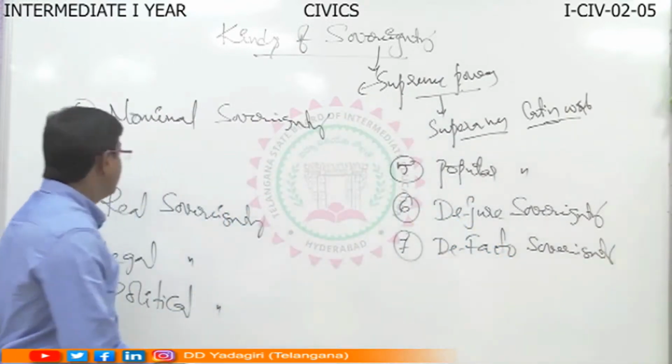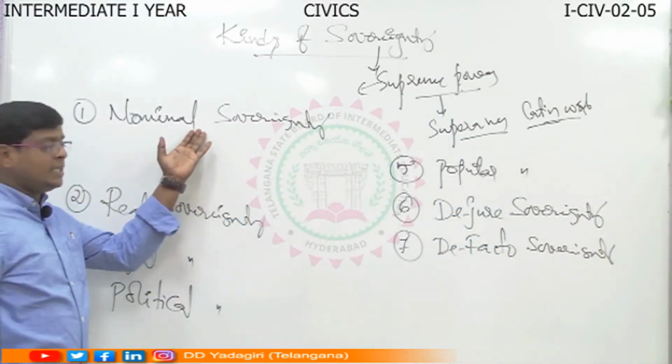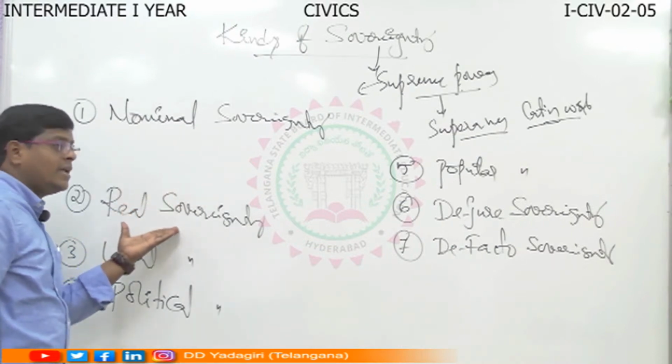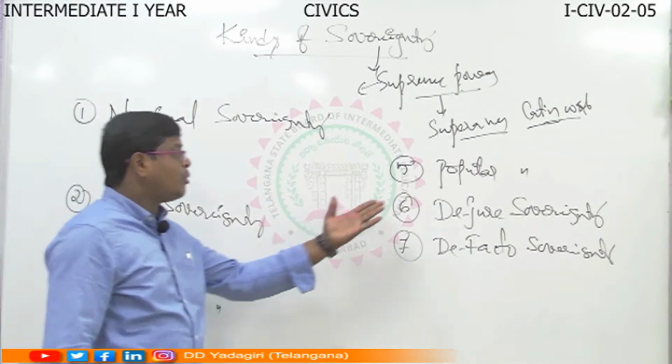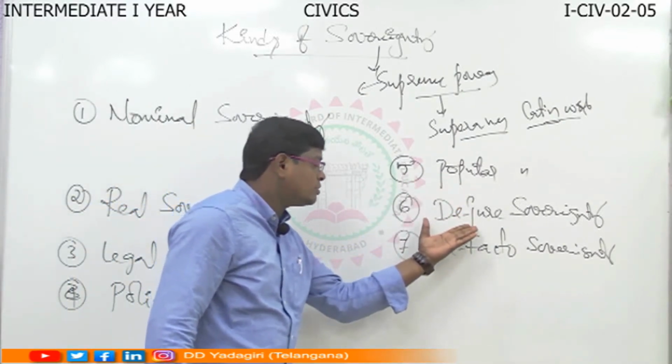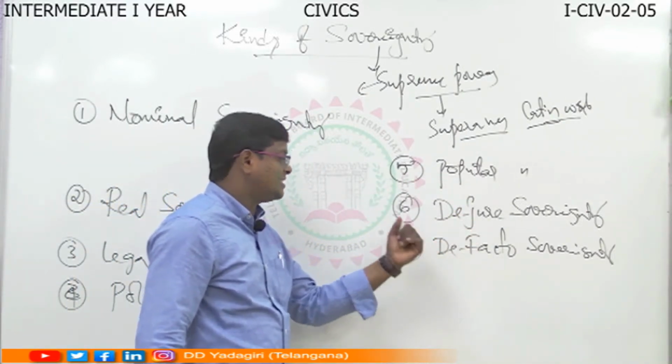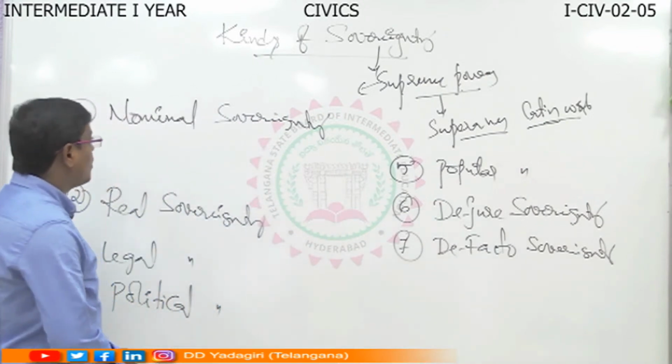Clearly I mentioned different kinds of sovereignty: nominal sovereignty, real sovereignty, legal sovereignty, political sovereignty, popular sovereignty, de jure sovereignty, de facto sovereignty. Okay, let us try to understand one by one.